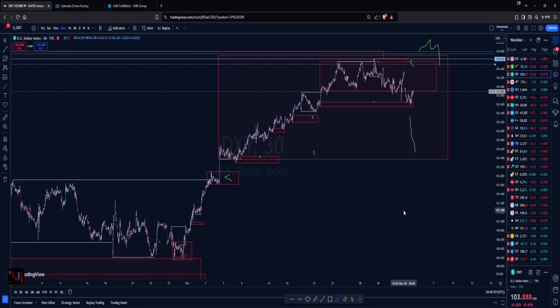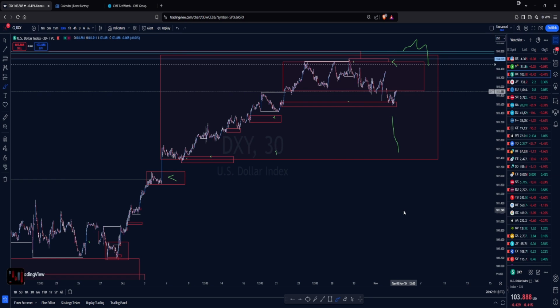Now, looking at the market, we open once again with a big gap. I'm not sure if it was anything related to the US election or if it was again some news related to the conflict in the Middle East. The reality is that we saw another big gap over the weekend in the market. So we had the push downside on the dollar. It did manage to break a new low in here, reacting now from this demand zone.